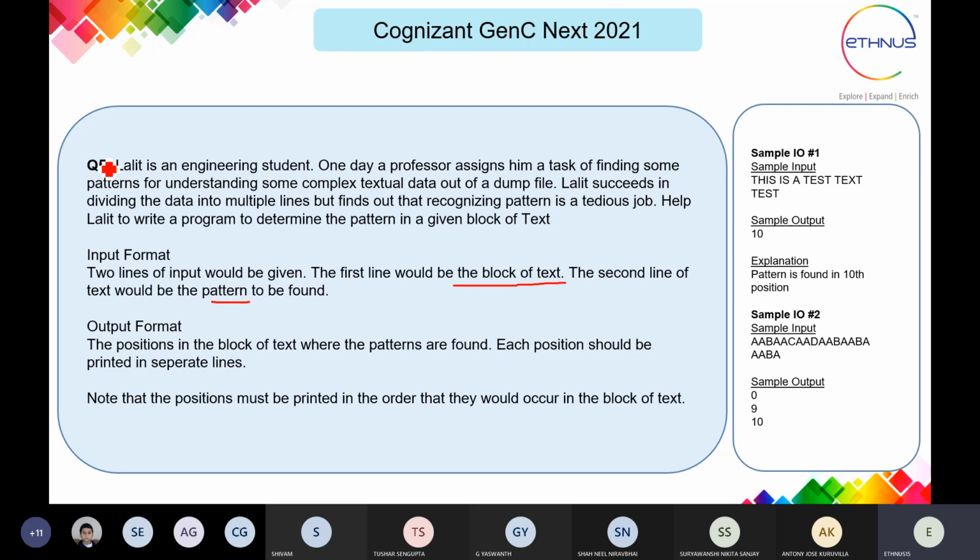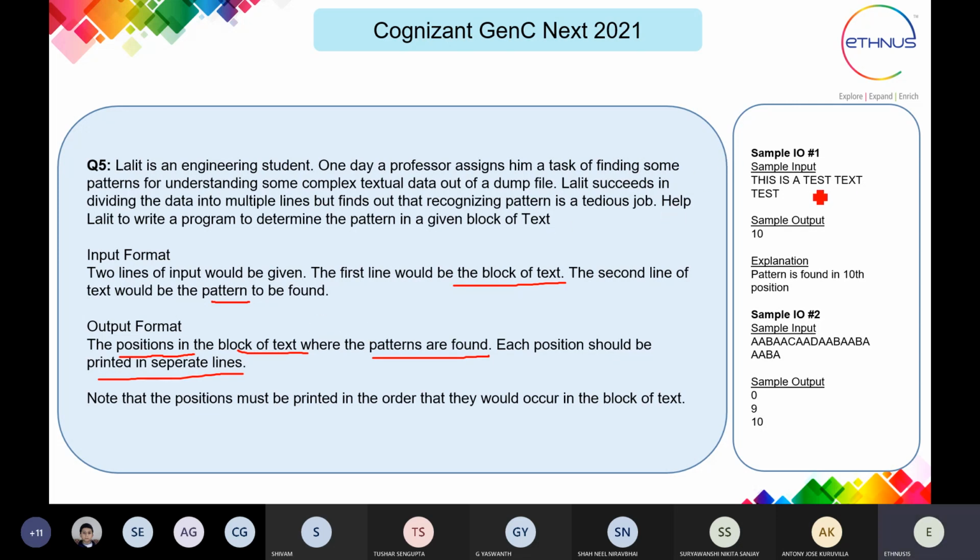So what output do we have to print? The positions in the block, means we have to provide the index location in the block of text where the patterns are found. Each position should be printed on a separate line. So we have to print the indexes from where the pattern starts, means the starting index of the substring every time we find that substring in the big string.